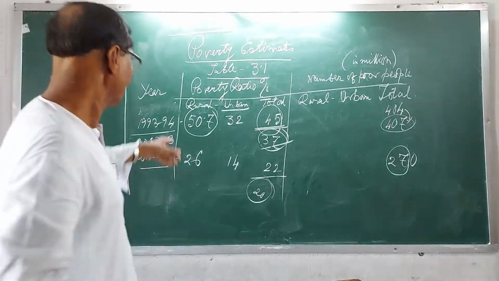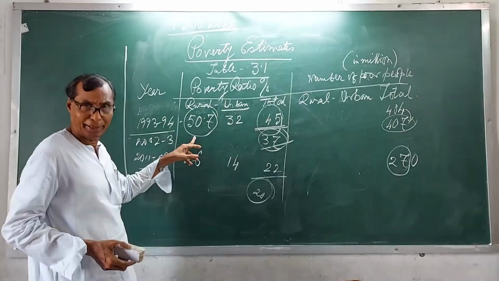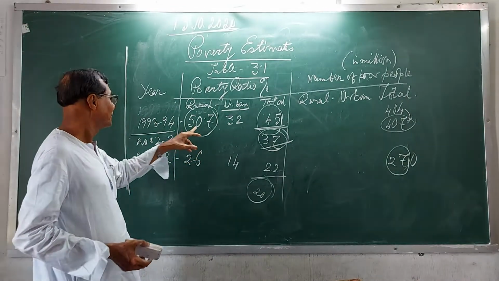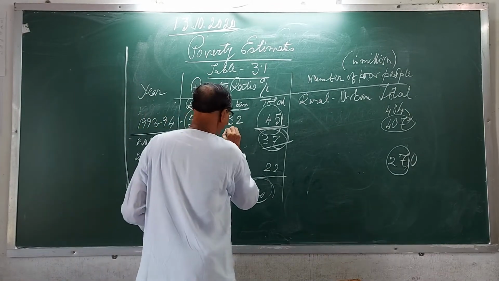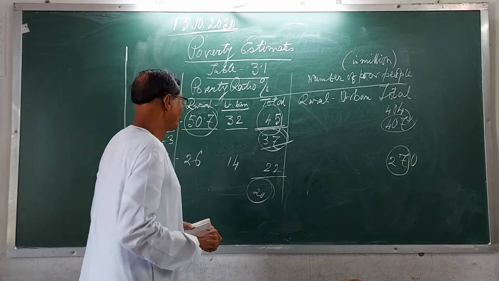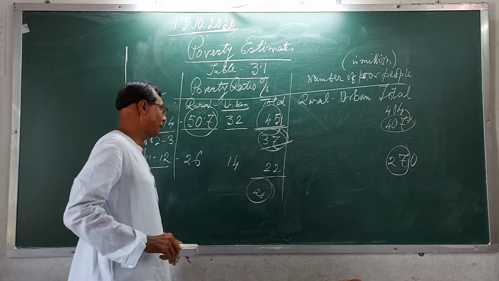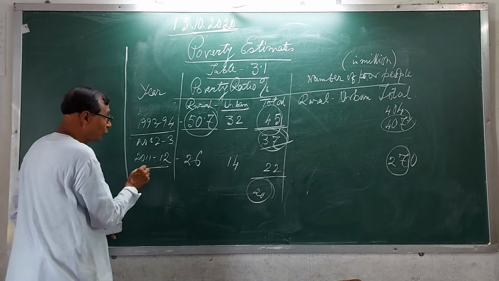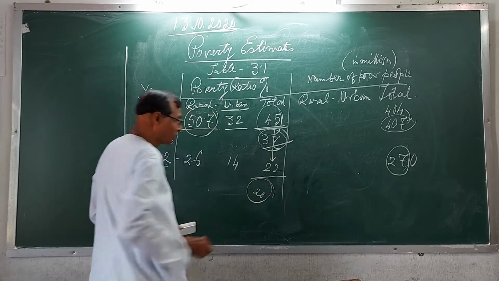Am I to repeat? You see, in the rural area it is 50.7, urban area 32, total 45%. In 2011-12, 45 has decreased to 22%.